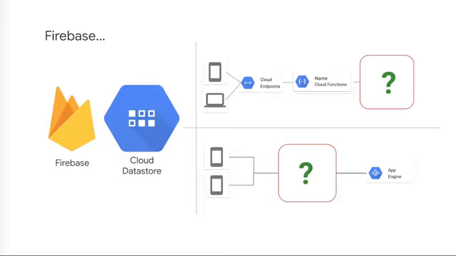Firebase differs from Cloud Datastore in many significant ways. Firebase is a mobile platform that provides features beyond storage, including authentication, notifications, and real-time synchronization to clients. Cloud Datastore is a NoSQL database. Cloud Bigtable can scale to massive amounts of data. Cloud Bigtable queries can be more sophisticated than Firebase queries.